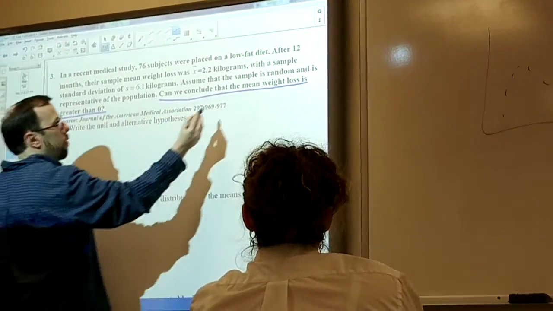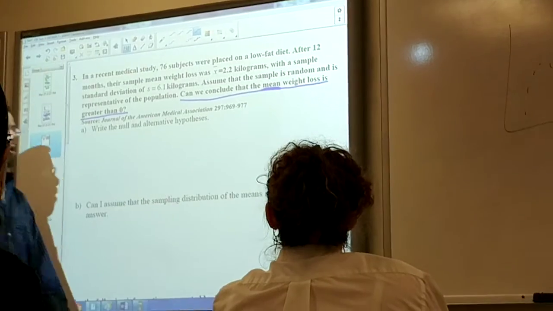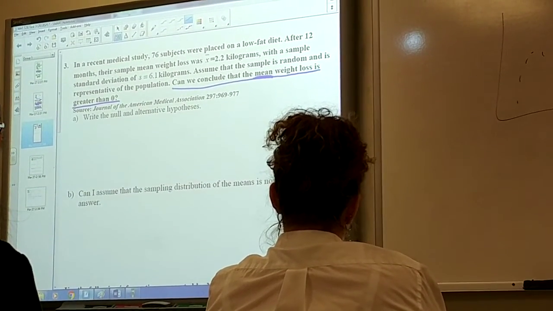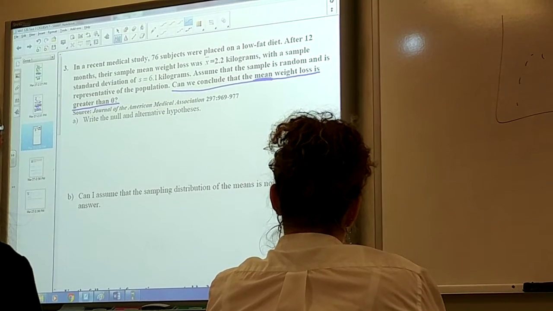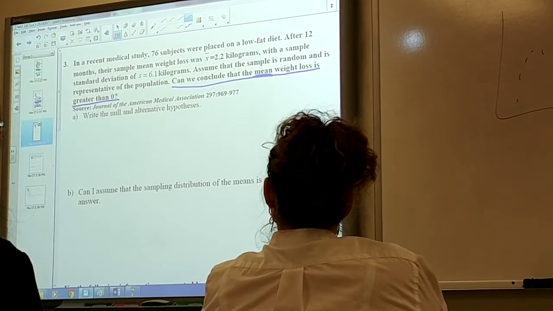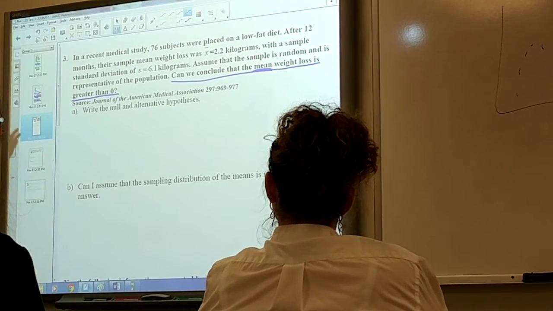than 0. So yeah, definitely right there, mean weight loss. So we're definitely doing a hypothesis test on an average, on a mean. They could switch this around and say 76 subjects placed on low-fat diet, 42 of them lost more than 2 pounds. Do we have enough evidence to say the proportion of people that lost more than 2 pounds is more than 0.6 or something like that?